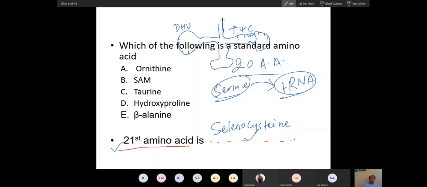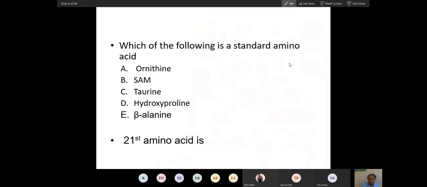And this is the acceptor arm, the CCA arm. At the A, with the OH group, the amino acid will bind. So with tRNA, serine will bind, and after binding, this serine will convert into selenocysteine. We will see that. Remember, selenocysteine is the 21st amino acid. All of these are questions.